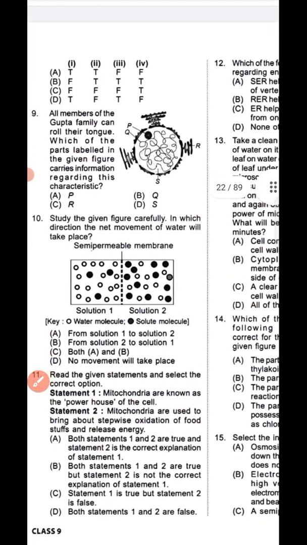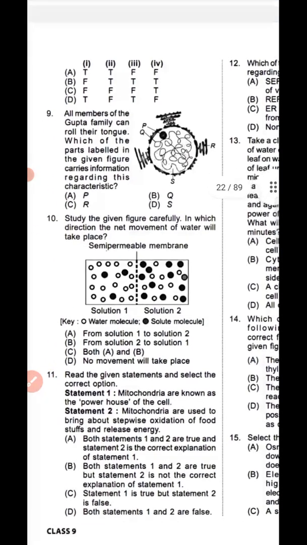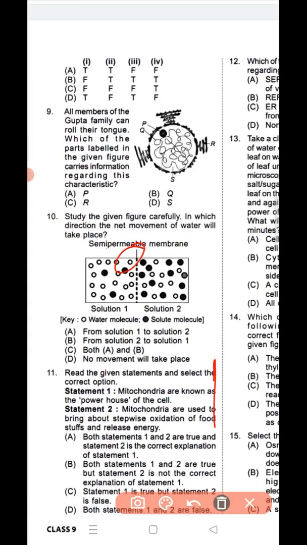Study the given figure carefully. In which direction will the net movement of water take place across the semi-permeable membrane? From solution 1 to solution 2, from solution 2 to solution 1, both A and B, or no movement takes place. So question number 10, option A is the correct answer, from solution 1 to solution 2.